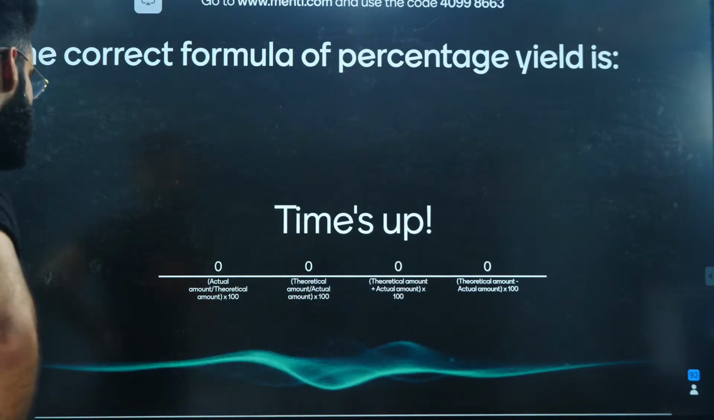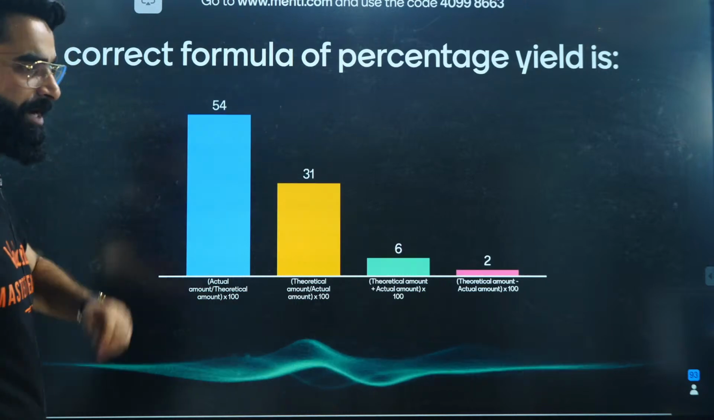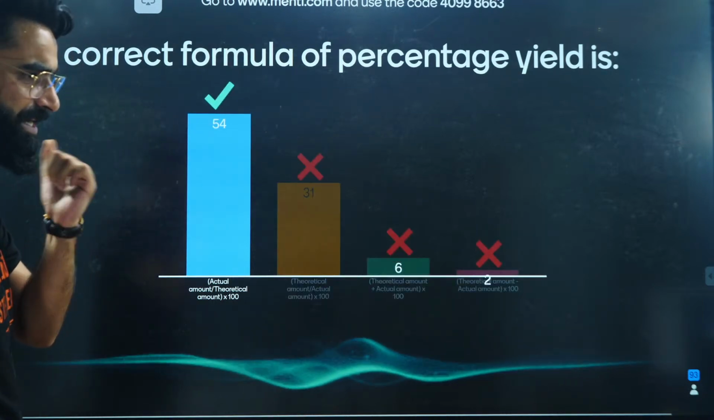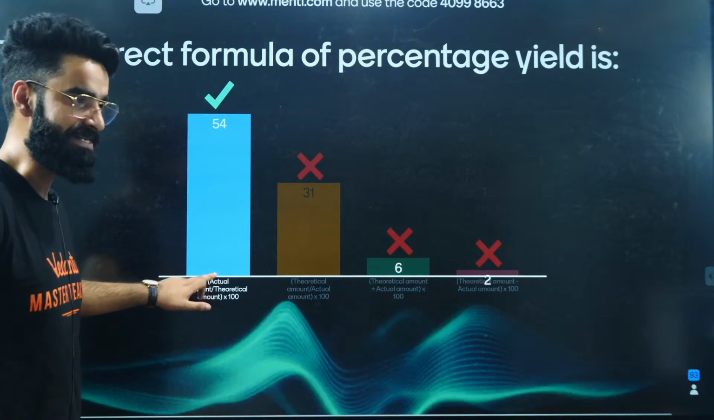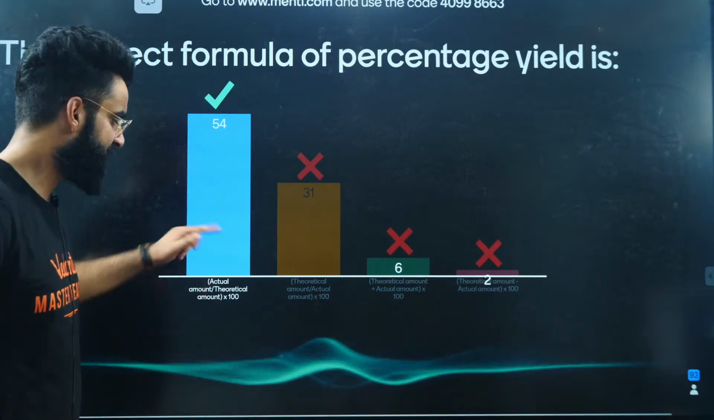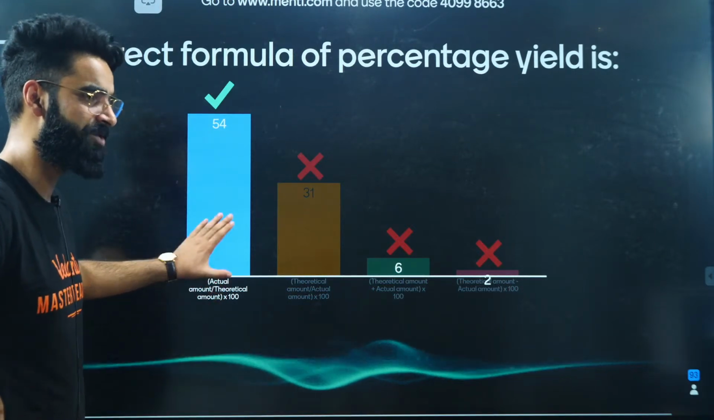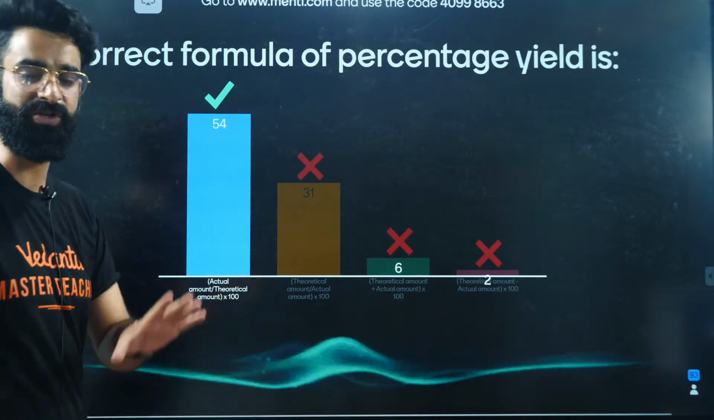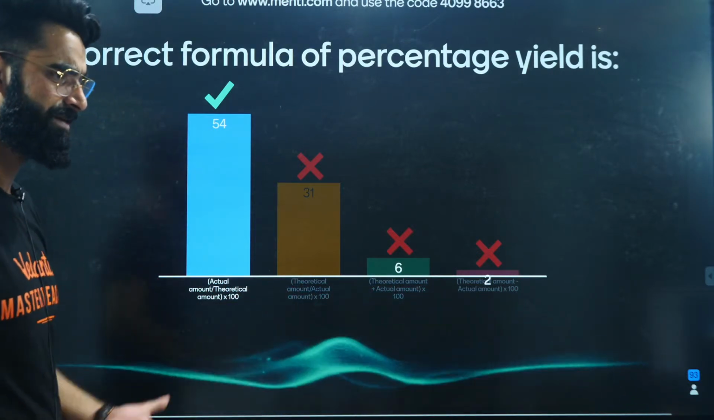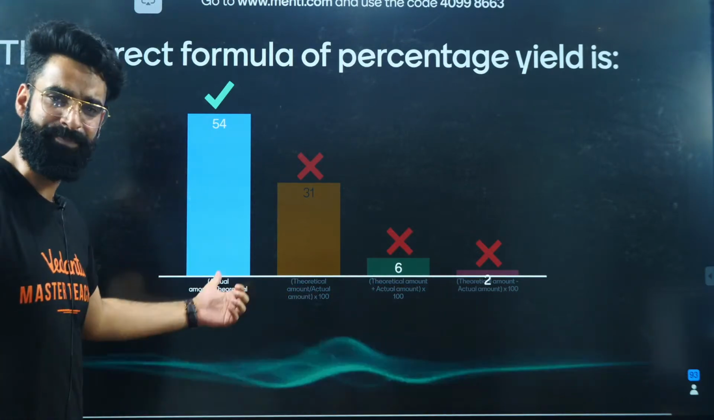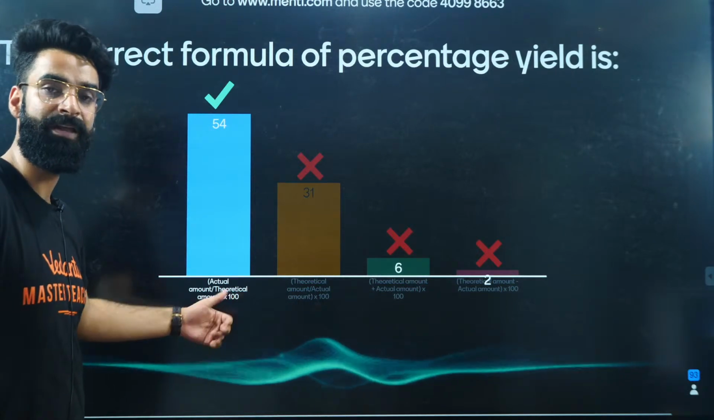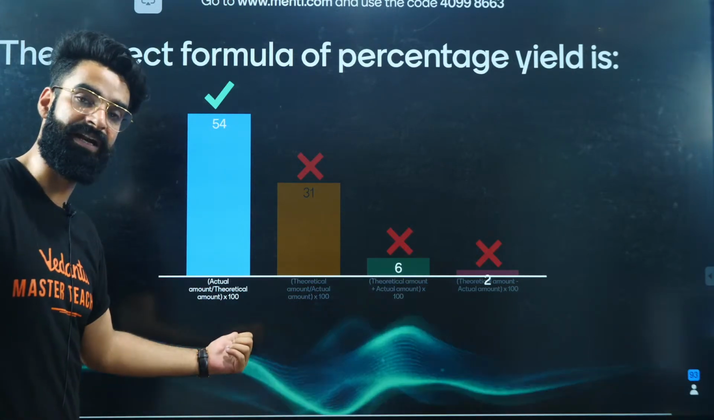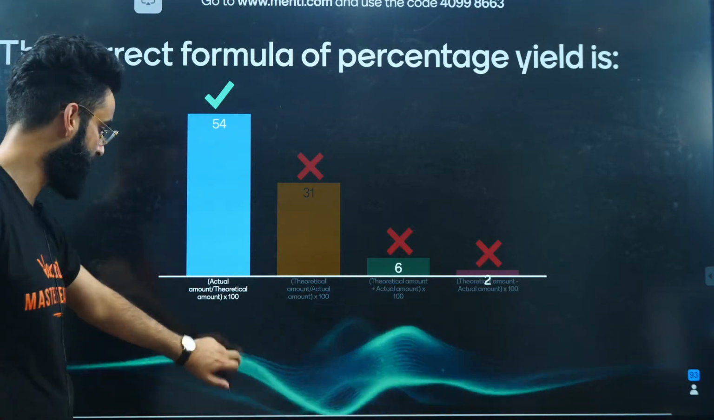The time is up. How do we calculate percentage yield of the reaction? Percentage yield of the reaction is simply actual amount, which is basically the experimental amount, divided by expected amount, which is theoretical amount, multiplied by 100. This is the formula by means of which you calculate percentage yield in the reaction. That's how we calculate the percentage yield.